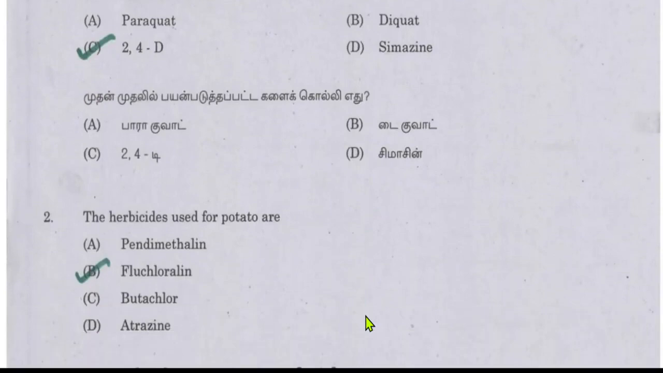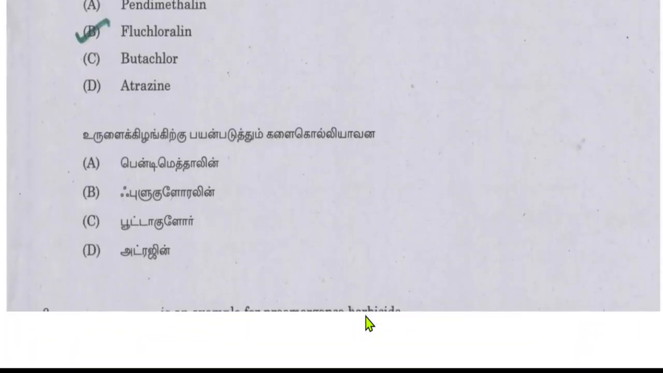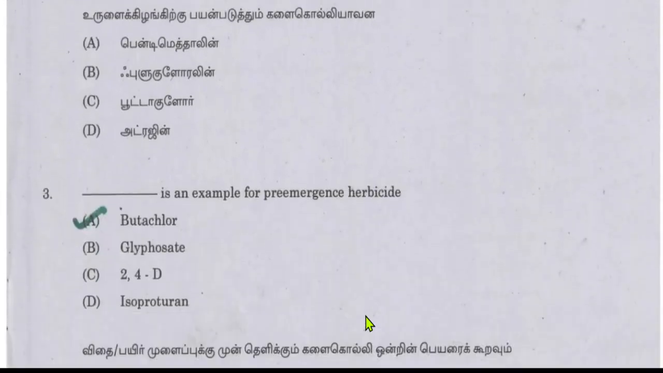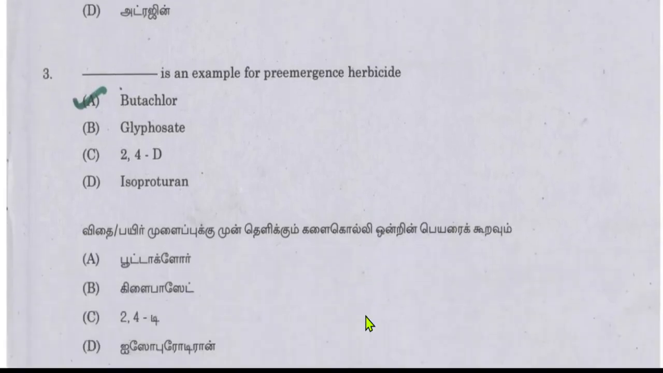So the next question is the herbicides used for potato are. For potato cultivation, the herbicide we generally use is fluchloralin. So the next question is an example for pre-emergence herbicide. This question asks which herbicide is pre-emergence in nature, that is applied before the emergence of the main crop. So we use butachlor as a pre-emergence herbicide. Let's move to the next question.